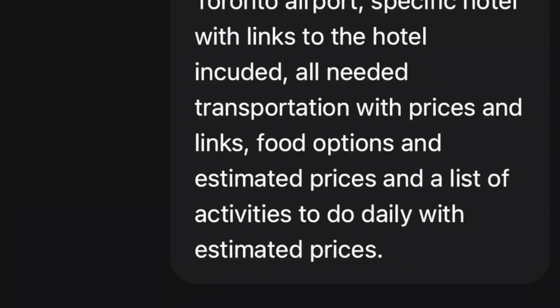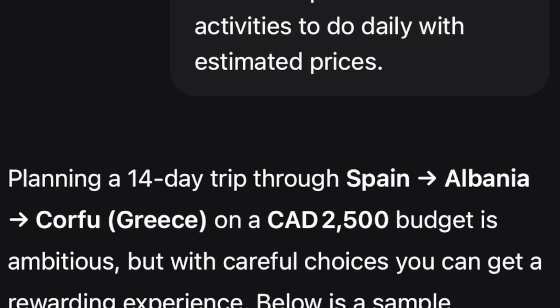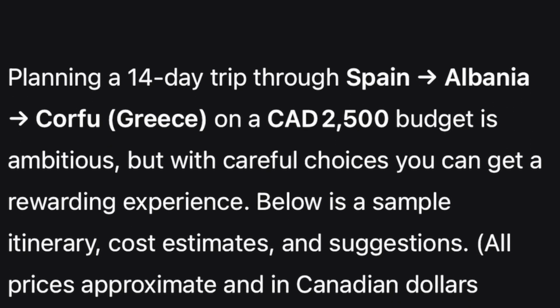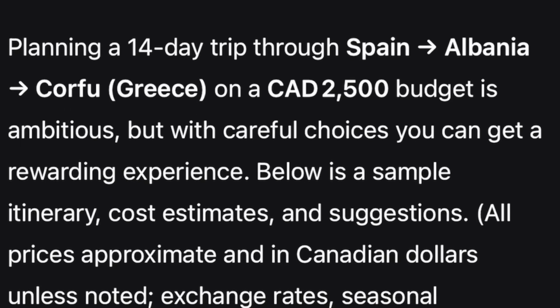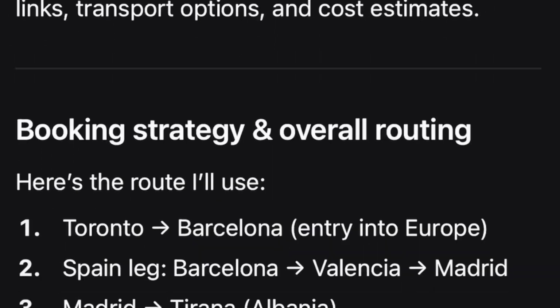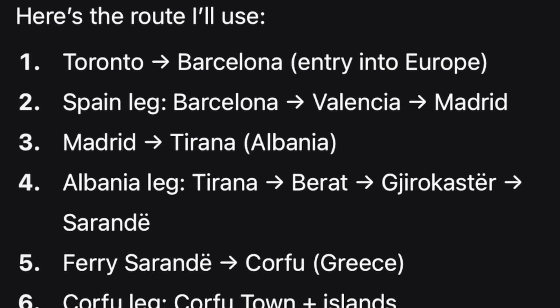The reason I put links is so that I can just click on that link and book right away. I don't even need to type in the hotel and look through everything. It will provide you the straight link. All needed transportation with prices and links, food options and estimated prices, and a list of activities to do daily with estimated prices. And after typing that in, ChatGPT will give you a super structured plan.